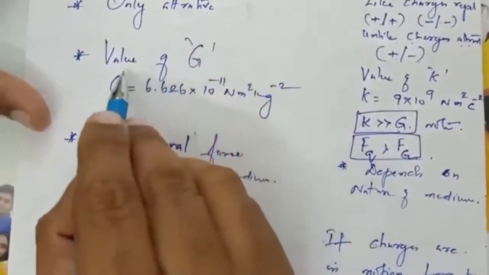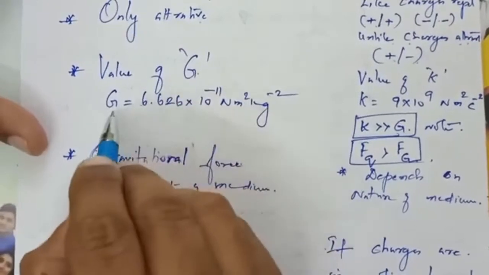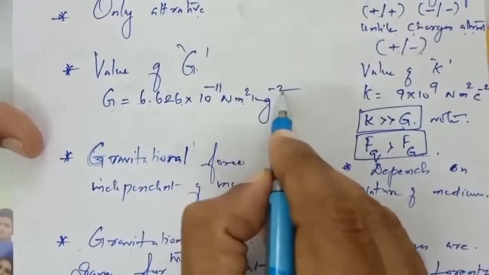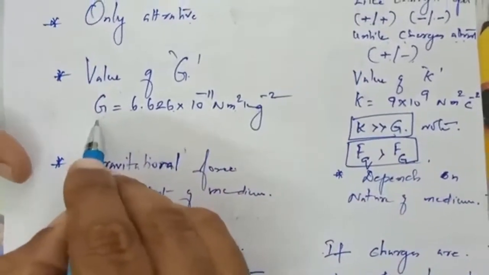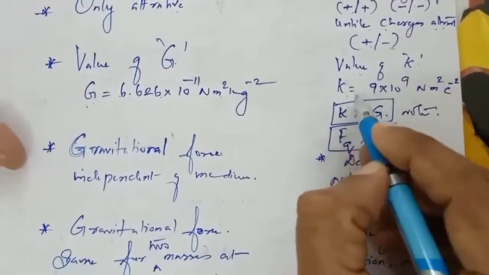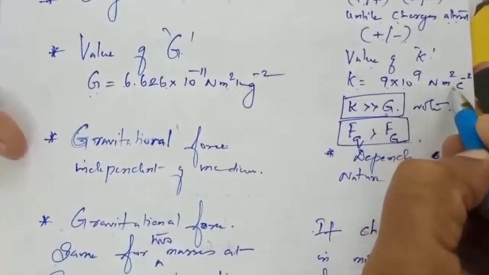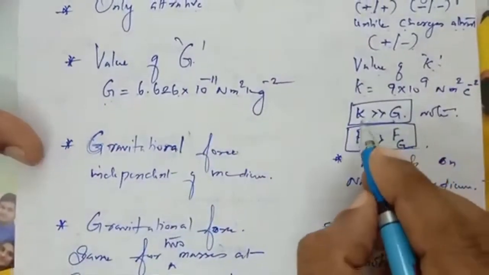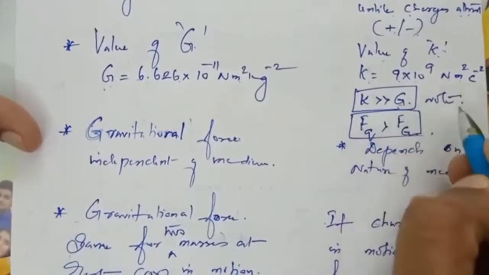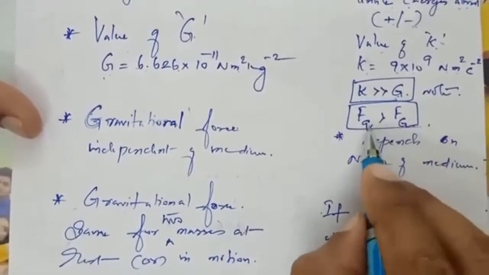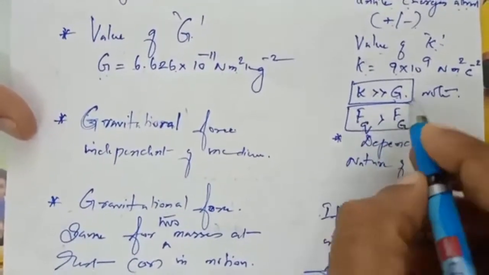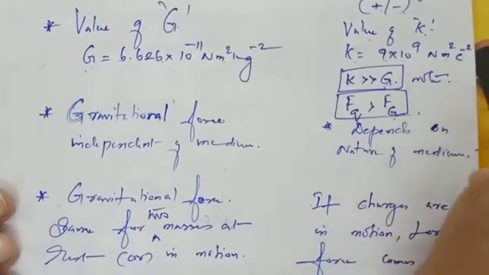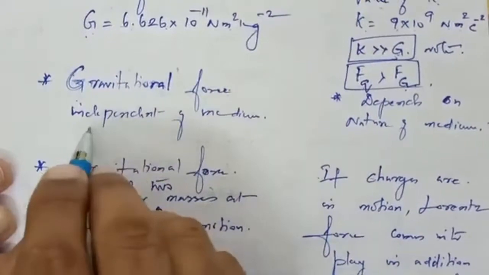Then the value of G in gravitational force is 6.626 into 10 power minus 11 Newton meter square kilogram power minus 2. This is called the gravitational constant. Then the value of K is 9 into 10 power 9 Newton meter square coulomb power minus 2. When we compare the value of K and G, K is very much greater than G. So this has to be noted. In the same way, the force between two charges is very much greater than the force between two heavenly bodies. Then gravitational force is independent of the medium.